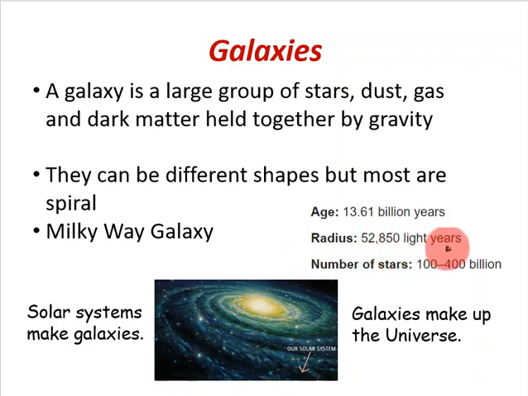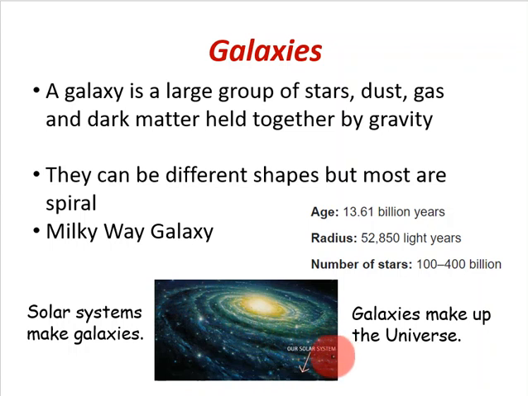52,850 light years. Because things are so big in space, we have to measure them using a unit called a light year. A light year is how long it takes a beam of light to travel in one year, and light can travel very, very fast. It can cover long distances in no length of time. So just to put it into context, if you were somehow able to get out to this end of the galaxy and you were to shine a light across here, it would take 52,850 years for that light to travel the whole distance from here and get over here.